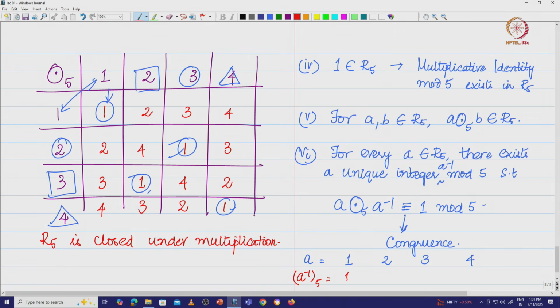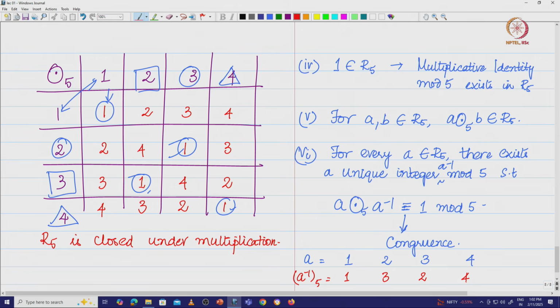When I multiply 1 with 1 I get 1, the inverse of 1 is itself. When I take 2, if I multiply 3 with 2 I get 6, 6 mod 5 is 1. When I take 3 I multiply it with 2, 3 into 2 is 6, mod 5 which is 1. I take 4 I multiply with 4, I get 4 into 4, 16, which is 16 mod 5, I get 1. Therefore, we see that what was not possible with the entire set of integers is happening here. We see this particular idea of field happening for a smaller set of integers with a specific operation called the modulo 5 operation, addition modulo 5 and multiplication modulo 5.